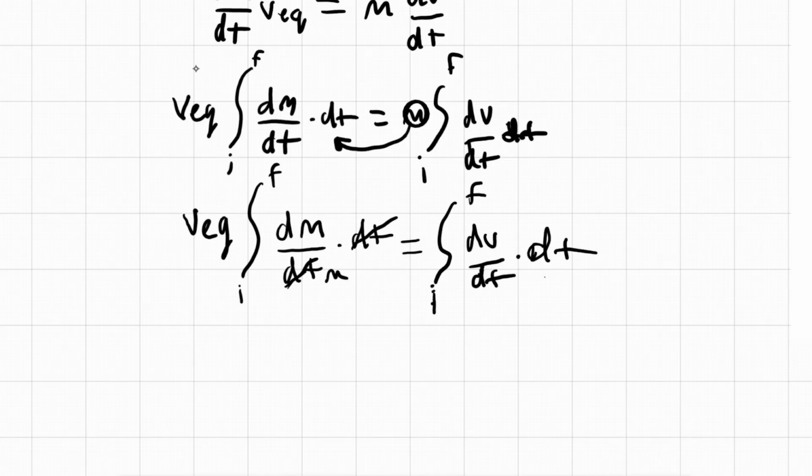Now these dt's cancel on this side, and these dt's cancel on this side.